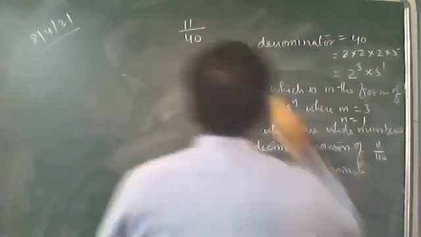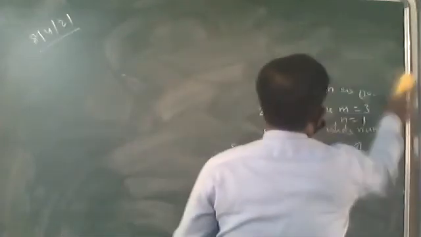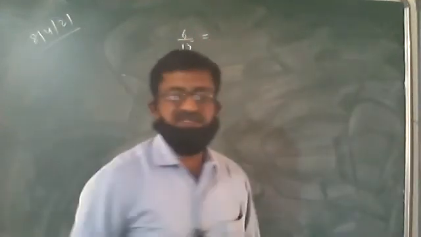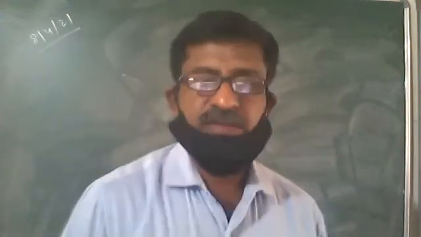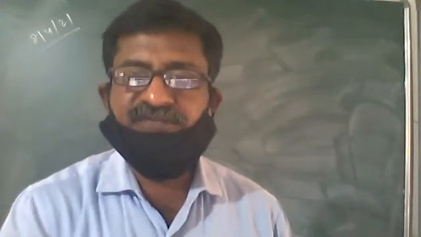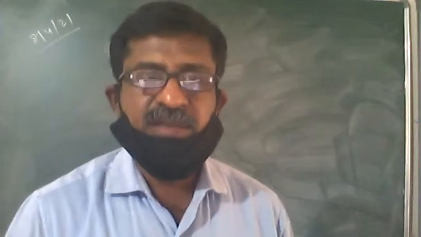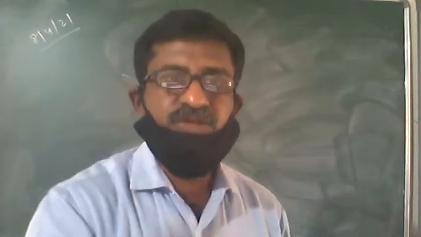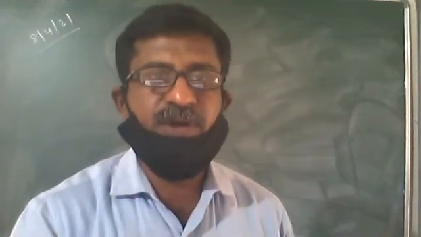Suppose I am taking 6 upon 15. We need to find out whether this number is going to terminate or not. This is going to terminate if it is satisfying that condition. But before applying the theorem, make sure that you are writing it in the proper way.